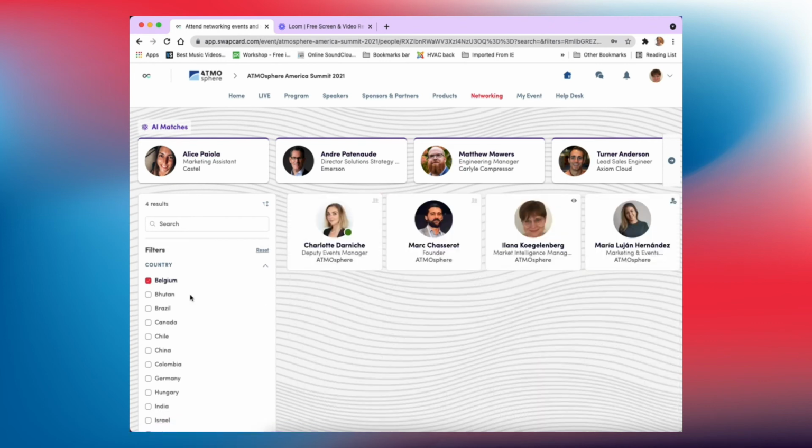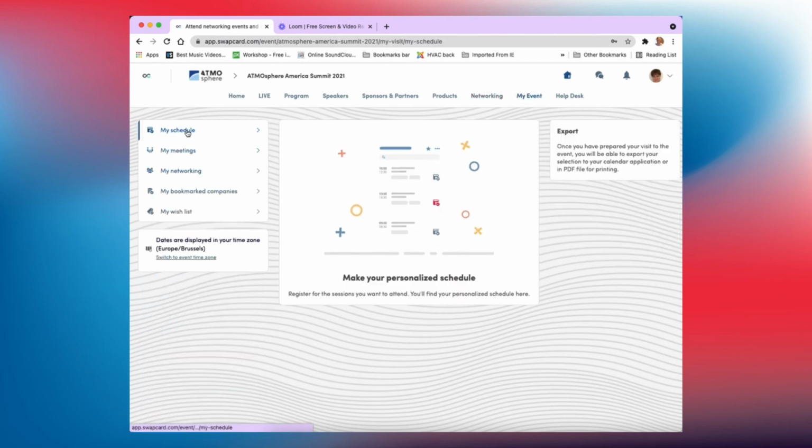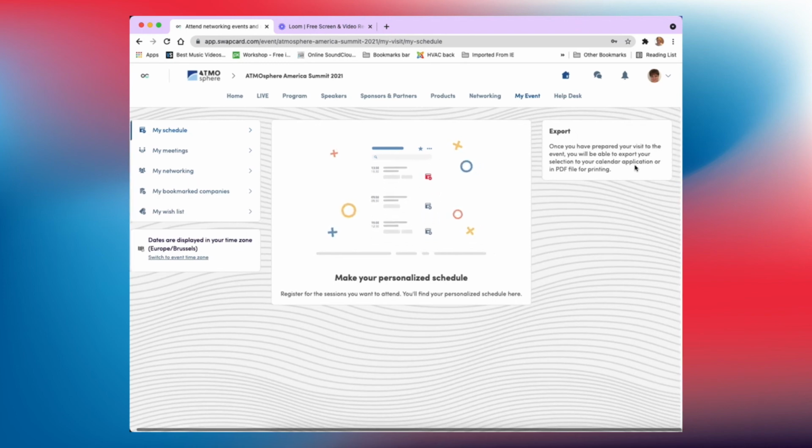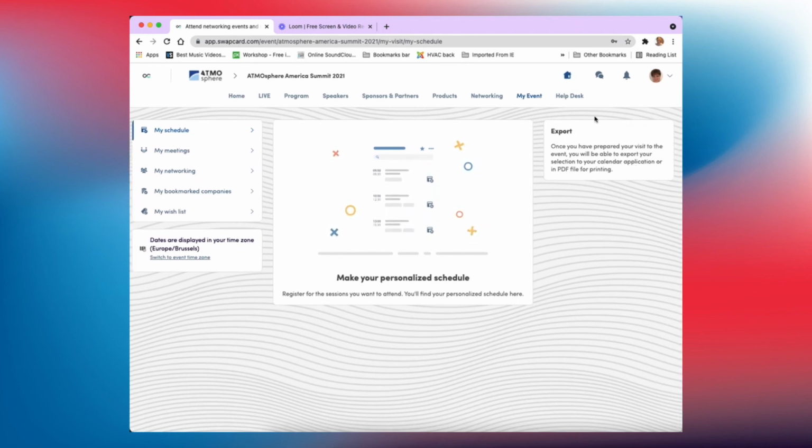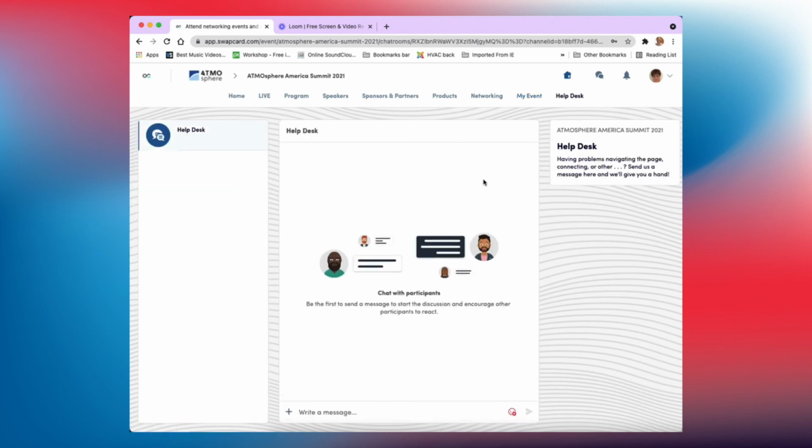So check that out. If you go to My Event, it shows you all the things like your schedules, your meetings, everything you've bookmarked or saved for later. This is a cool place to keep all your information, and you can export it afterwards, which is also quite nice. And of course, there's the help desk if there are any issues.